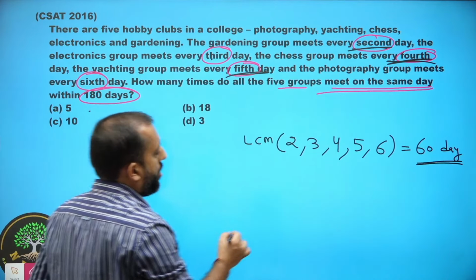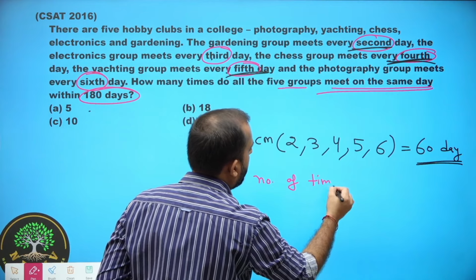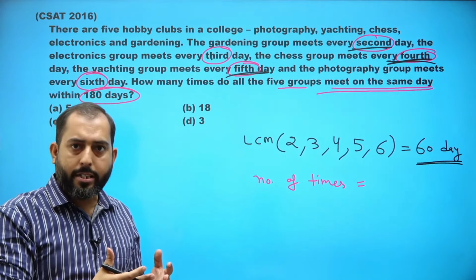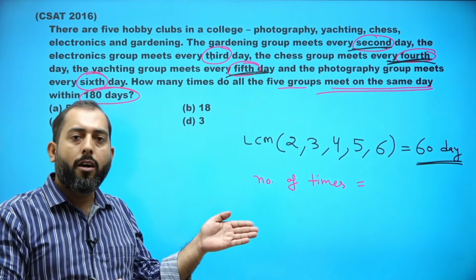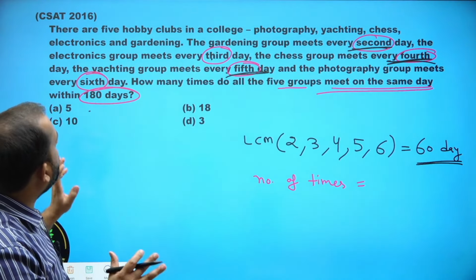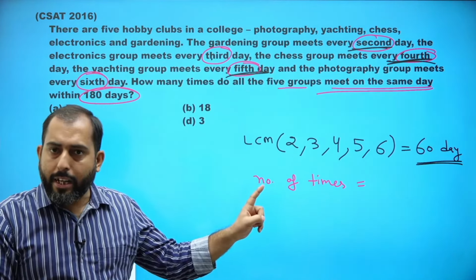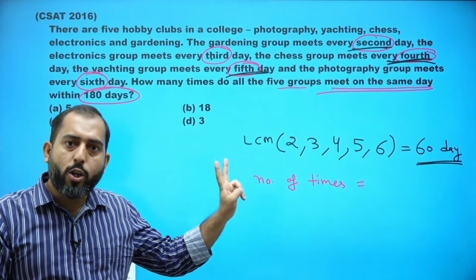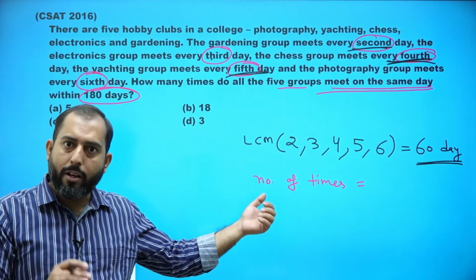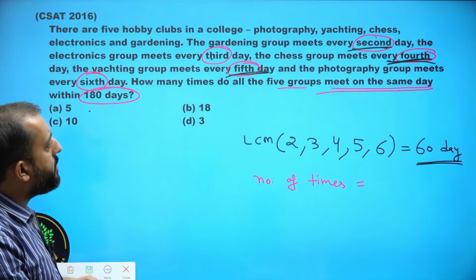So the number of times they will meet. They are meeting after every 60 days. Just a second. Have they met on the very first day? No, they haven't met on the very first day. So it means after the 60th day they will meet, after the 120th day they will meet, and on the 180th day they will meet.